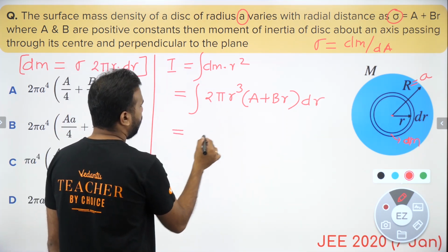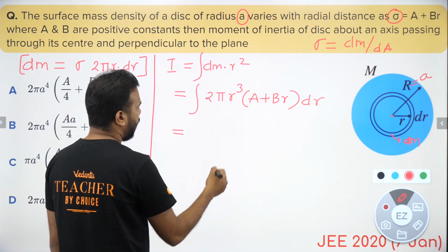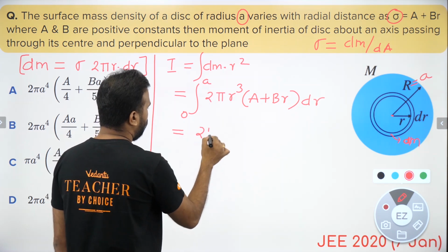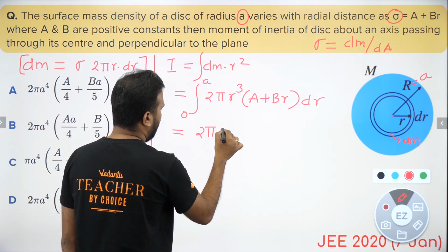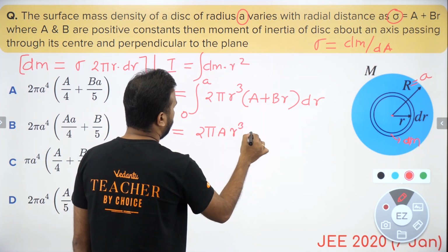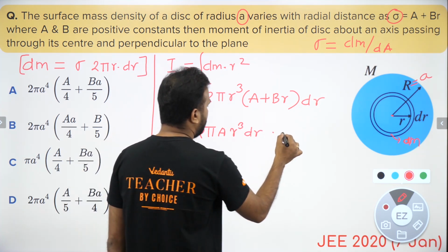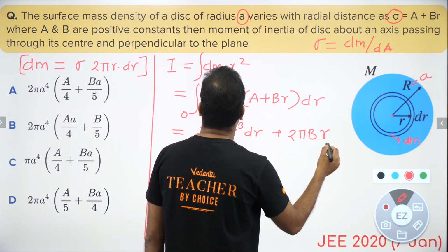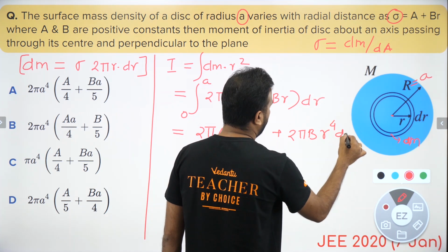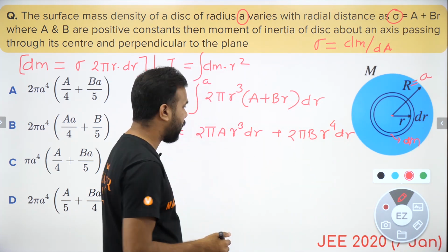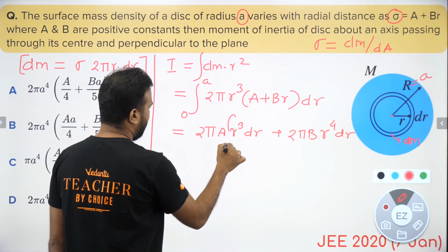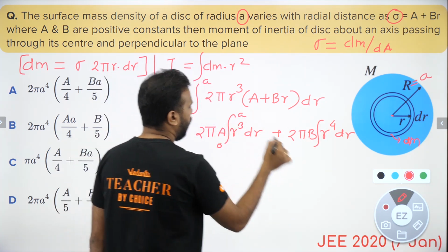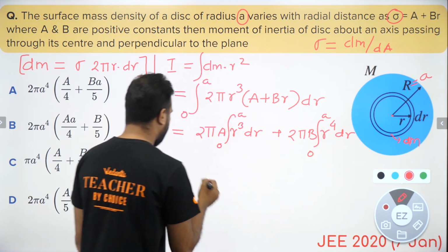Now, guys, just multiply this inside and do the integration. Integration limits obviously go from 0 to a. So we have 2 pi a into r cube dr plus 2 pi b into r to the power 4 dr, because there is one r multiplied with b. And what will you do? You will basically integrate, and the integration limits are already known to you, that is 0 to a. Okay, so let's integrate that.